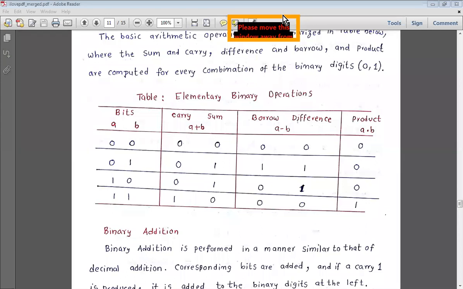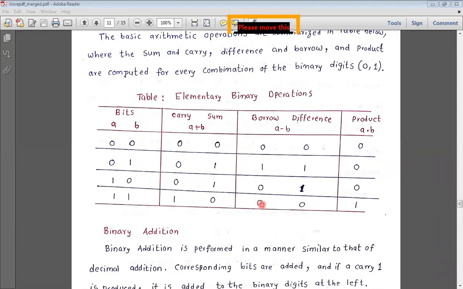The next combination is 1 0. 0 nicely goes from 1 leaving 1. So 1 minus 0 is difference 1. There is no borrow here since we have not taken any borrow, so borrow is 0. And for 1 minus 1, a minus b means subtracting this 1 from this 1. It nicely goes from 1 leaving 0 as the difference.